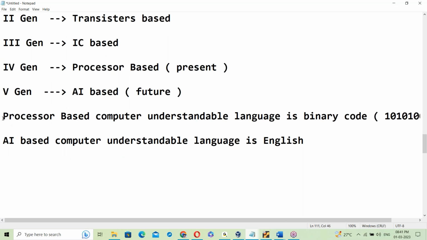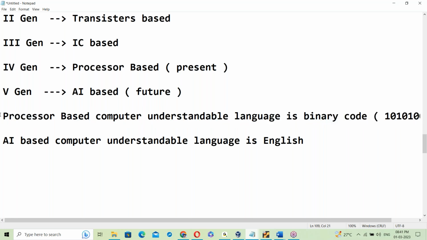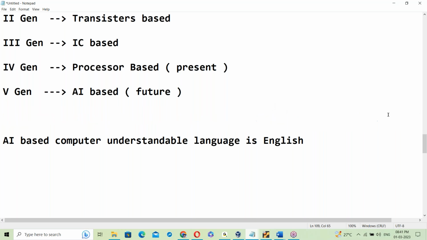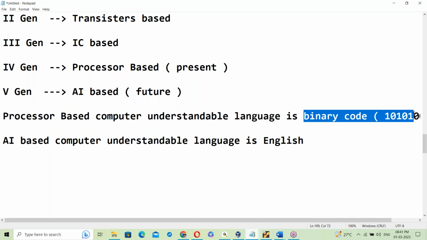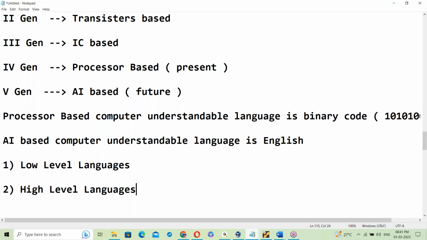Presently we are using processor based computers. The processor based understandable language is binary code, and it is called low level language. So there are two types: first, low level language, and second, high level language.